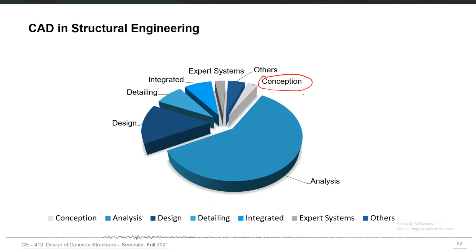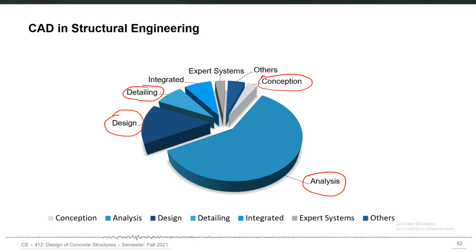Here, computer-aided design may not help much, because this is something which the architect and structural engineer mostly have to handle themselves. And then the analysis part is the one which mostly is handled by computer-aided design or computer-aided analysis. Then for design also, there are some tools available nowadays which can perform an integrated analysis and design process. So after the analysis we have design and then detailing also.